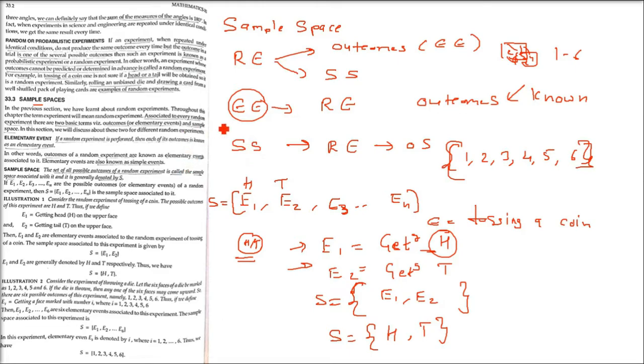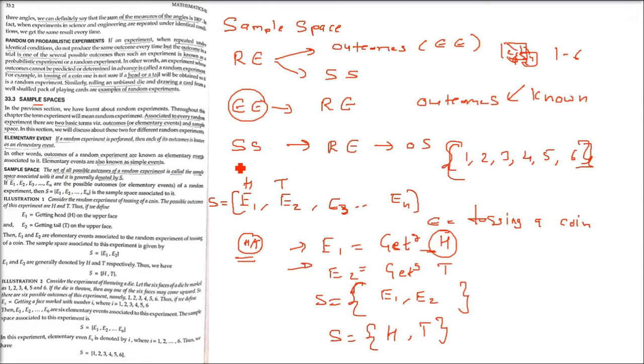We talked about elementary events and sample space. Now the next thing which comes here is, I talked about events so many times, so the question should come to your mind: what are events? This content is from R.D. Sharma, and this is just for your reference, so if you don't have the book, you know from where I'm actually taking the content.